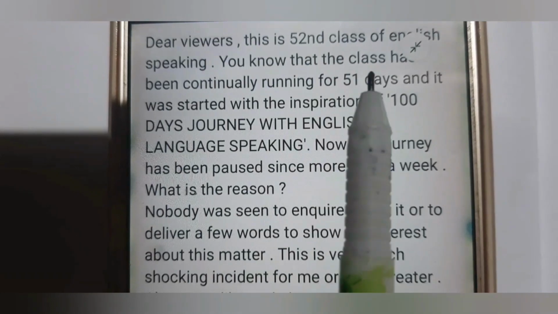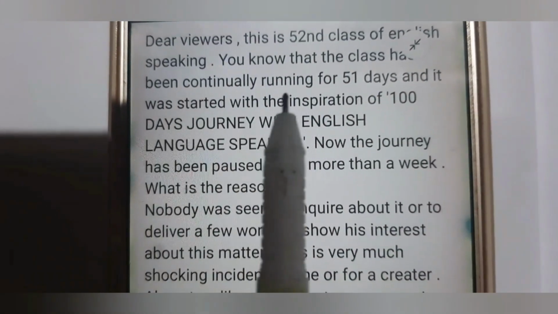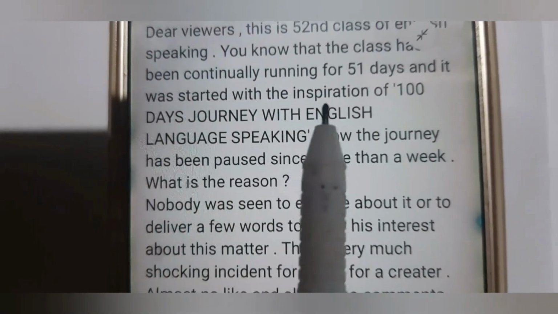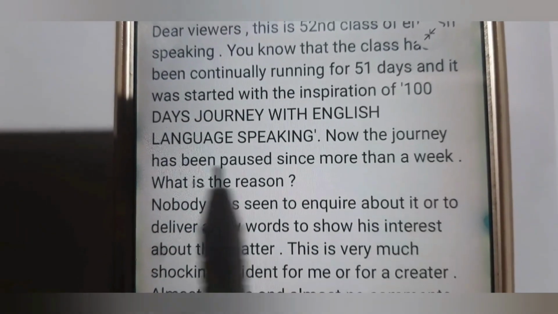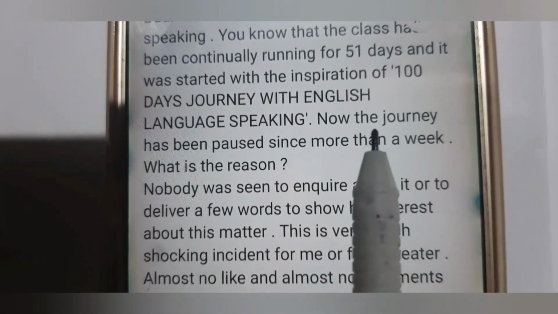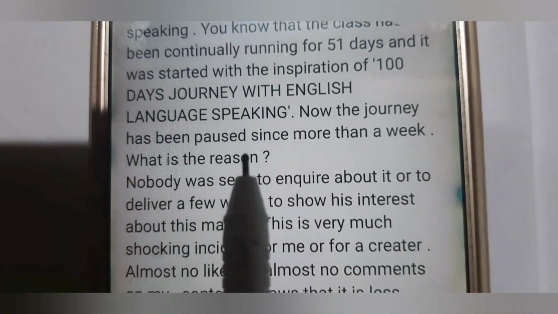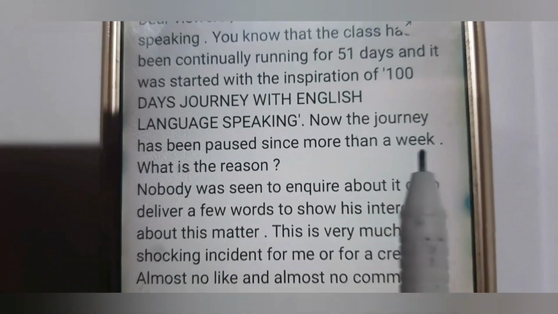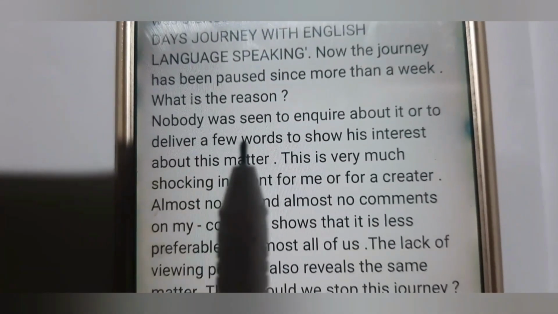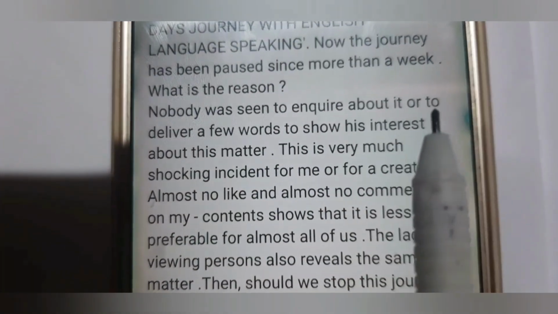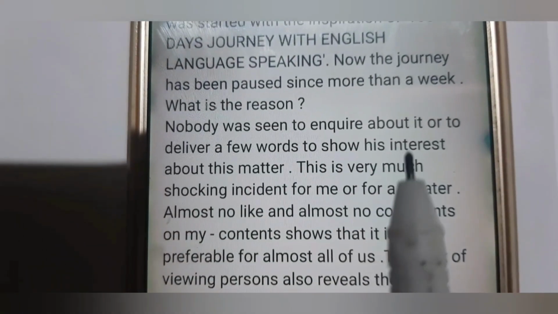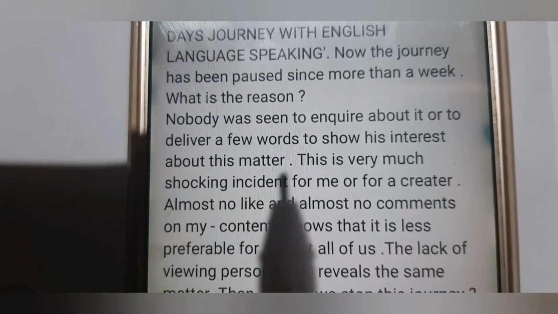You know that the class has been continually running for 51 days, and it was started with the inspiration of 100 days journey with English language speaking. Now the journey has been paused for more than a week. What is the reason? Nobody was seen to inquire about it or to deliver a few words to show interest about this matter.